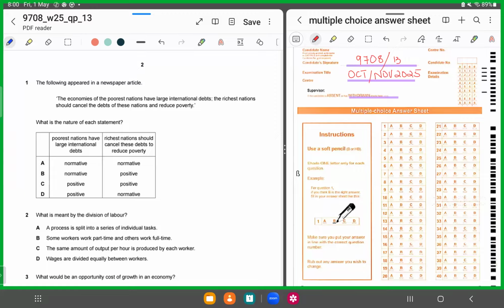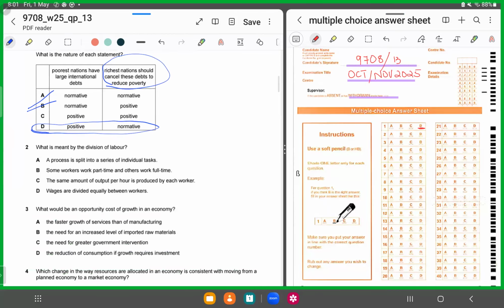So now we know that poorest nations have large international debts. That's what? That's a positive statement. That's a factual based statement. So this has to be positive. So looking at that, we can chop A and B because A and B both talk about normative. So it cannot be A and B. What about the second part? The second part says richest nations should cancel these debts to reduce poverty. So now this is what? This is a value judgment statement, right? So this is a normative statement. So looking at that, it has to be option D. So we'll shade in D as the correct response.